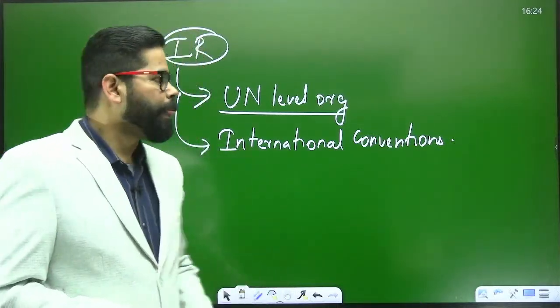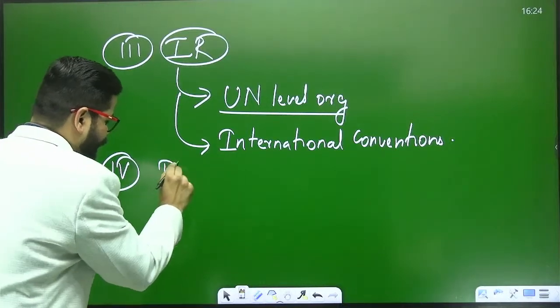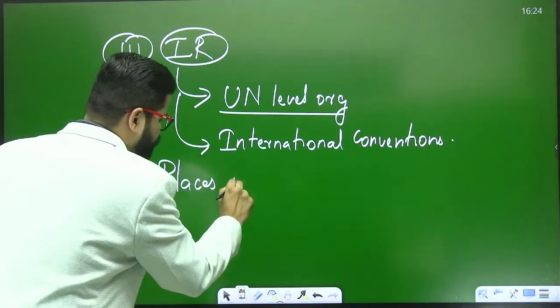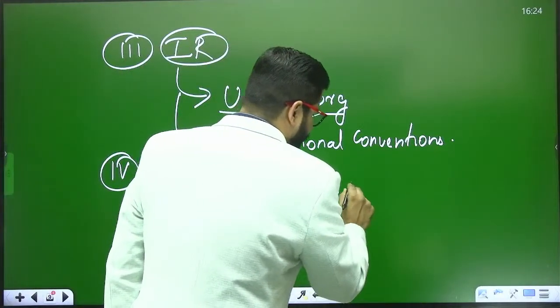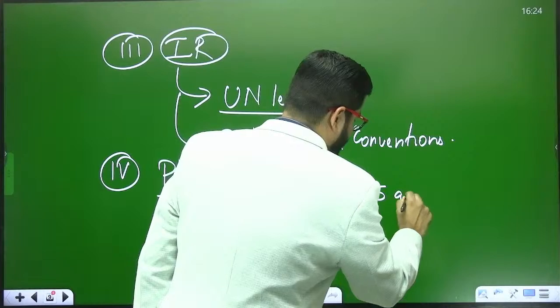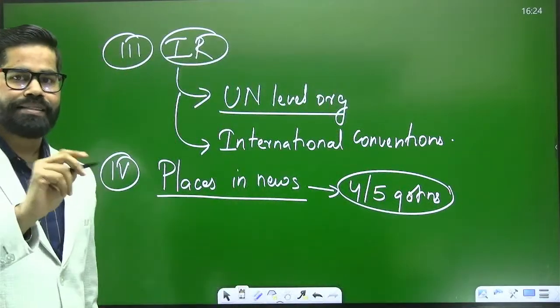Now, the fourth thing you get here is places in news. This has become very prominent right now. You will find that per year you are getting 4 or 5 questions from here. This has become one of the important areas, places in news.